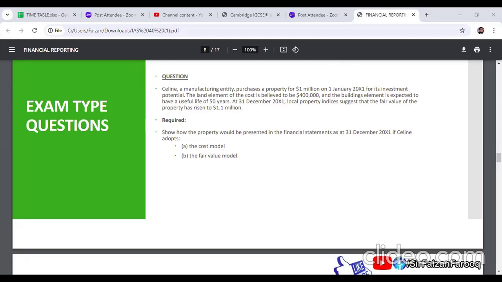The depreciation is 12,000. The carrying amount is 988,000. Am I right? I wrote correct or wrong?